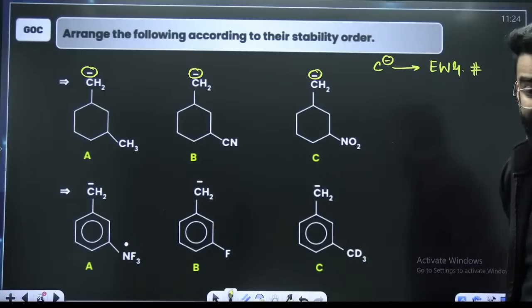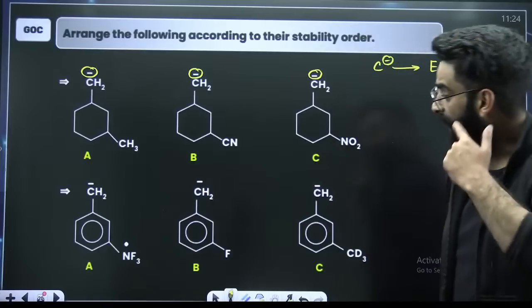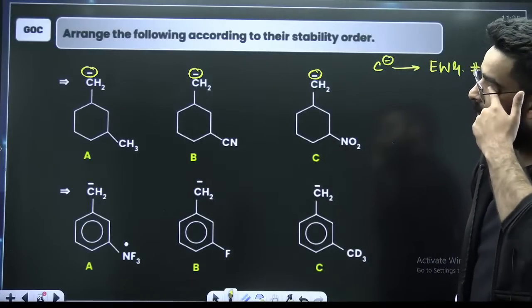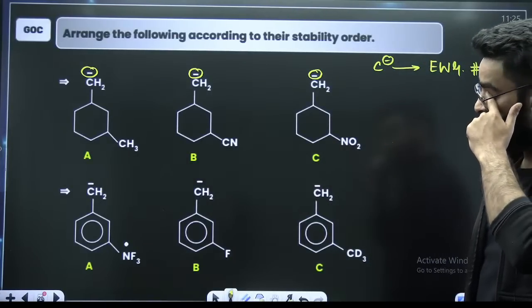Carbanions are stabilized by electron withdrawing groups. Quickly, A, B or C? Where do you see the stability maximum? A simple and basic question this is.